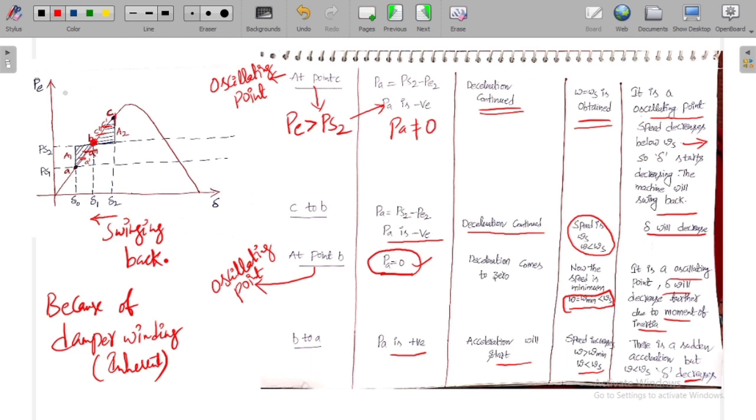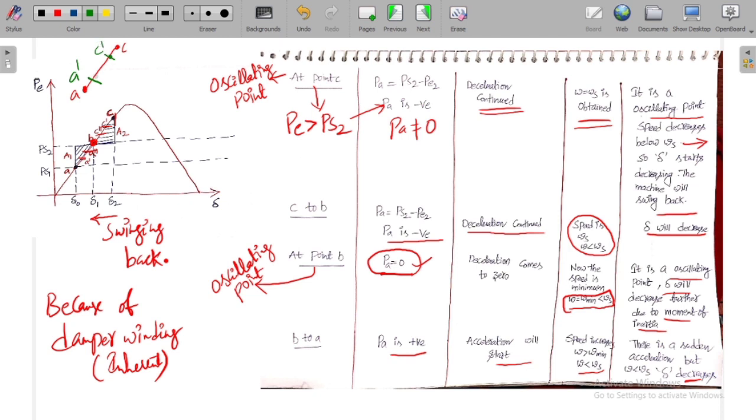Because of the damper winding present in the synchronous generator, in the first variation, the operating point moves from A to C. Let me show here, A to C. But because of the damper winding, it will not come to A, it will settle at A dash. Then again, because of oscillation, it will move in reverse direction and settle at C dash.